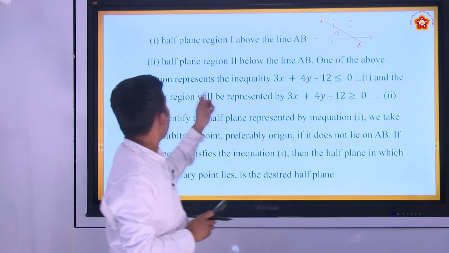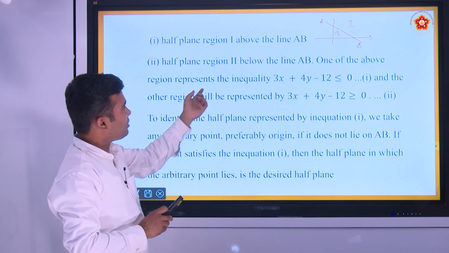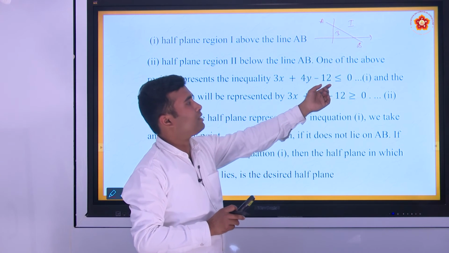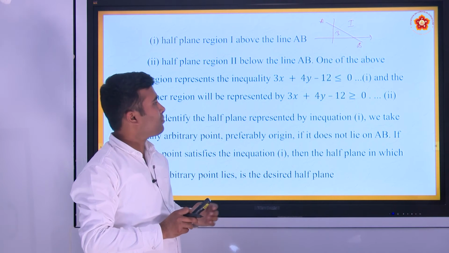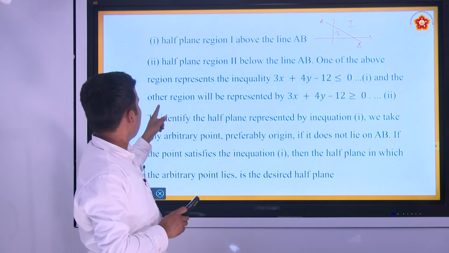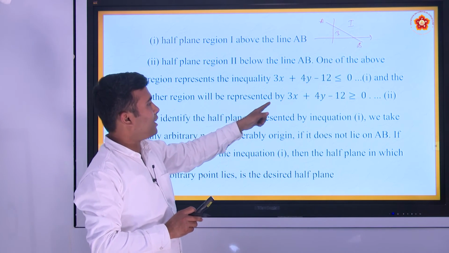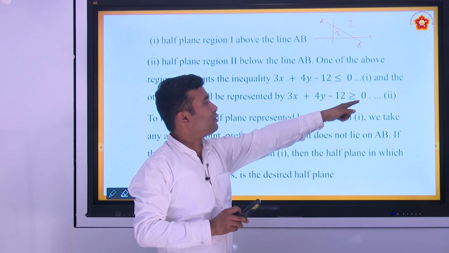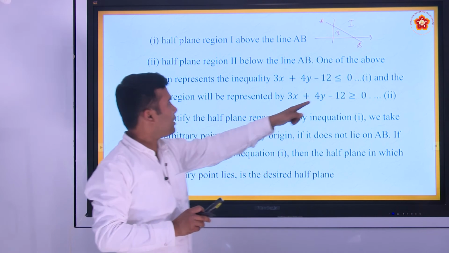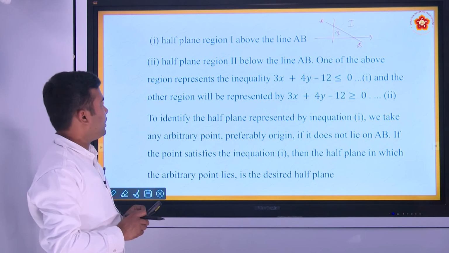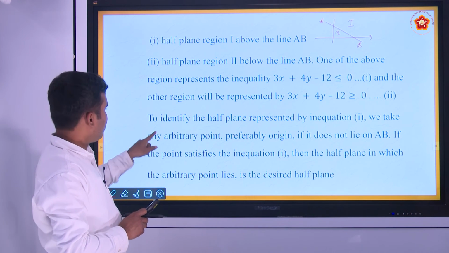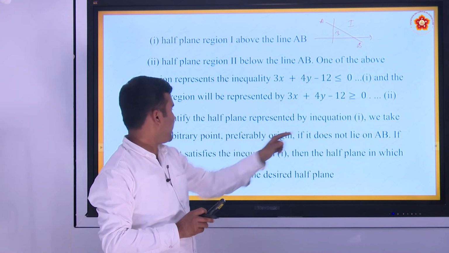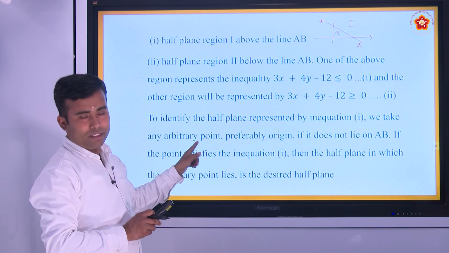One of the regions represents the inequality 3x plus 4y minus 12 less than or equal to 0, and the other region is represented by 3x plus 4y minus 12 greater than or equal to 0, which represents the other half plane. To identify the half plane represented by equation 1, we take any arbitrary point.